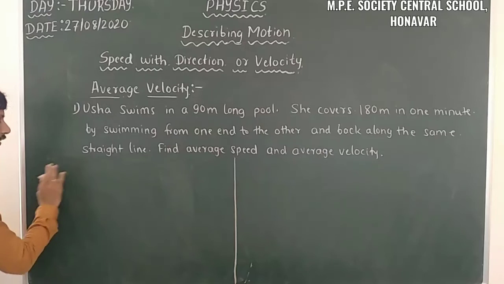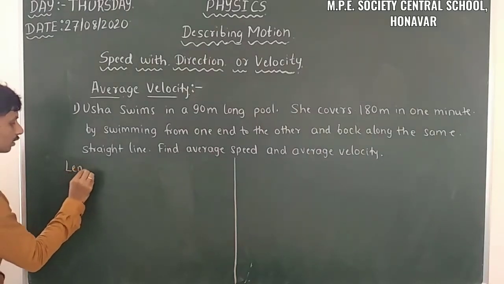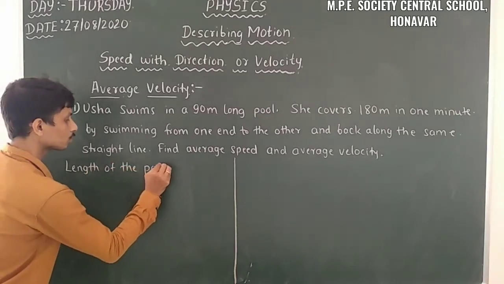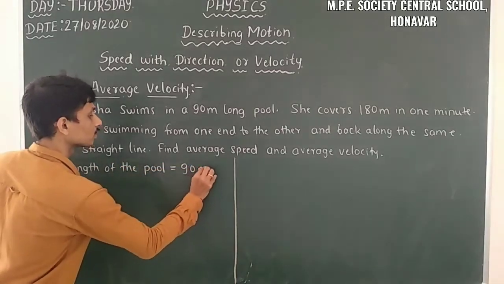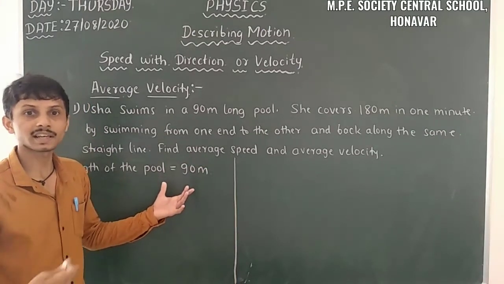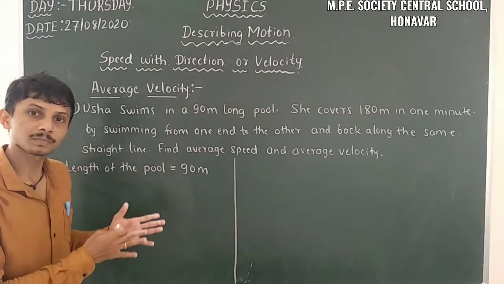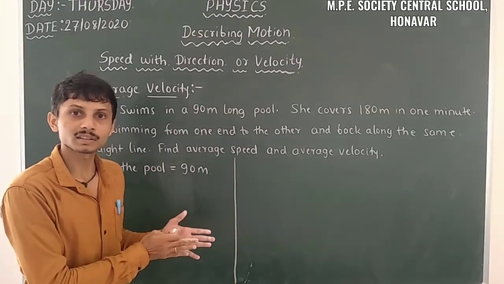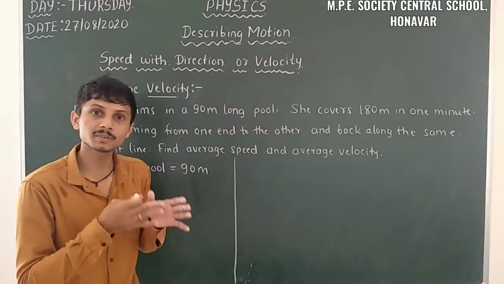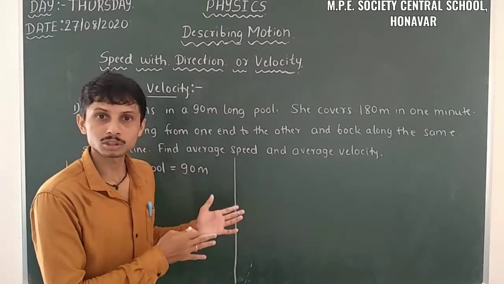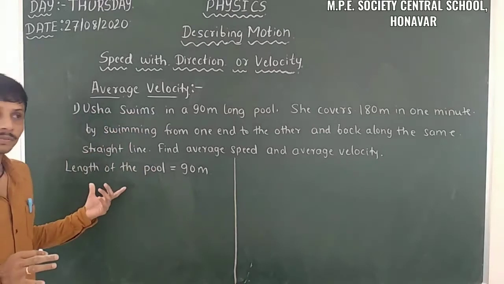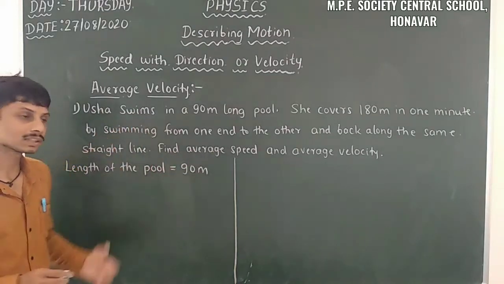Firstly, I will take the length of the pool. The length of the pool is equal to 90 meter. So she takes twice the length. That means she started from the initial point and ended at the same initial point. So the initial position and the final position of Usha are the same. So let us find out the average speed first.